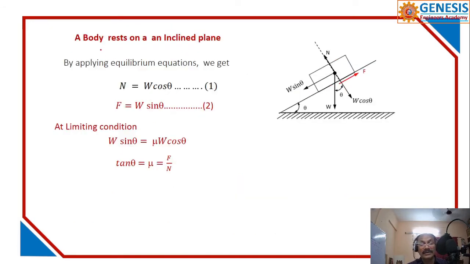In this case, you have to read well and observe well. This is the force, this is the body, and this is the weight W, vertically downwards. You also need knowledge of angles. This is theta, this is 90 minus theta.